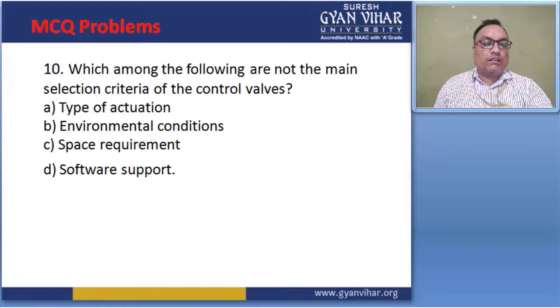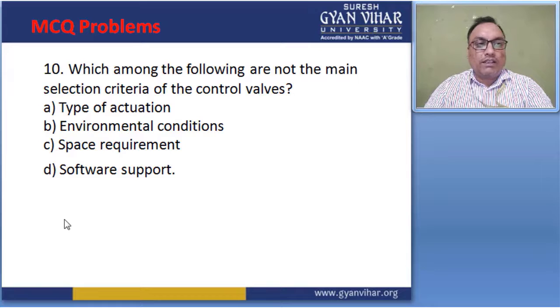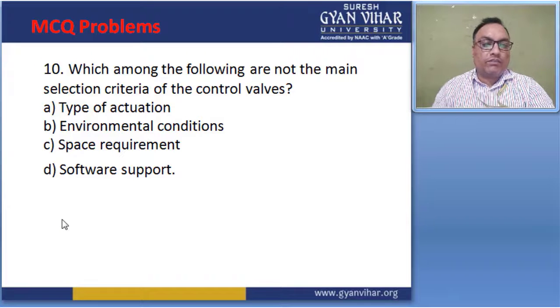And this is your last question. Which of the following is not a main selection criterion of the control valve? D is the software support. Software support is not a criterion for the selection of a control valve.